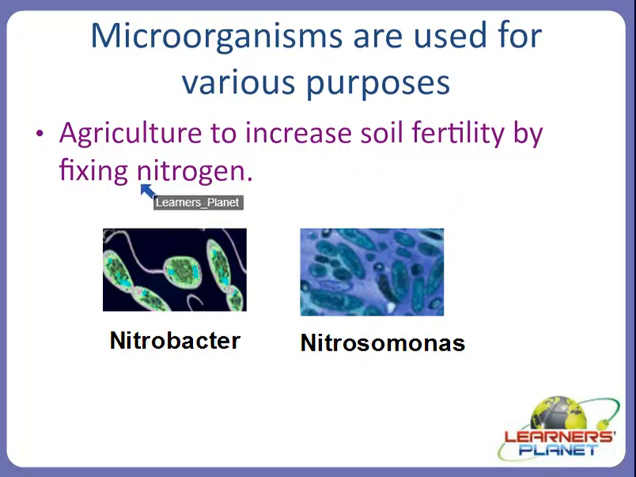For example, it is by fixing nitrogen. Where is this nitrogen present? Number one, it is present in our atmosphere in the form of gas. It is in elemental form, that is N2, and this N2 makes up around 78 percent of the total air.